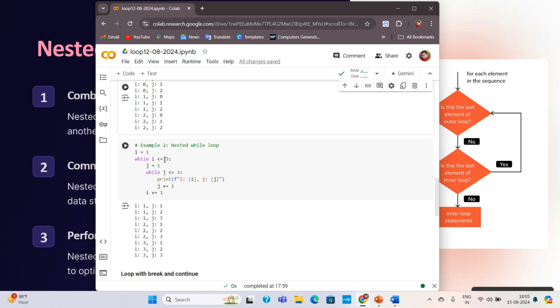Until the value of i becomes less than or equal to 3, the loop will go on and it will come inside, and the value of j will become 1. So the loop will continue. See, at first the value of i is 1, j is also 1, i is 1, j is 2, i is 1, j is 3. As we have given less than or equal to 3, it is taking 3 also. So this is the way the loop will carry on.